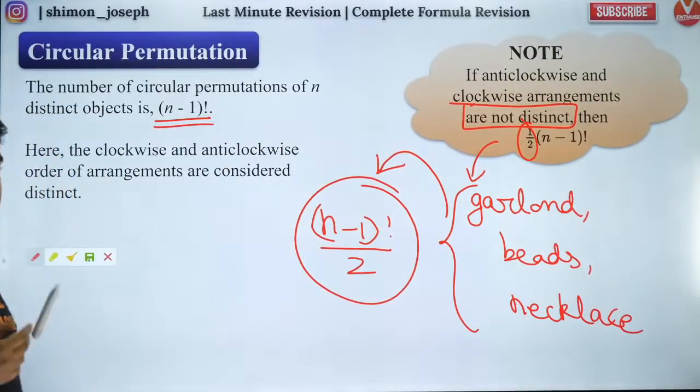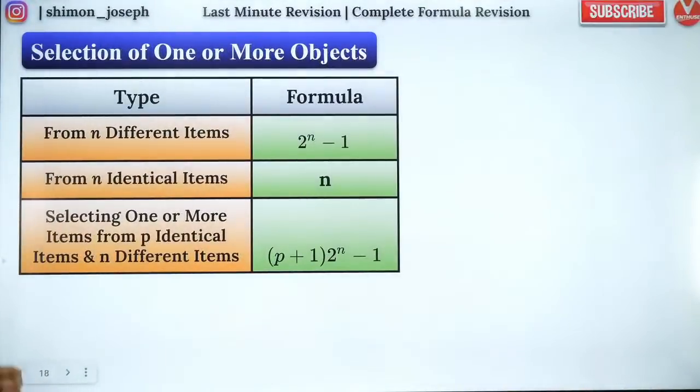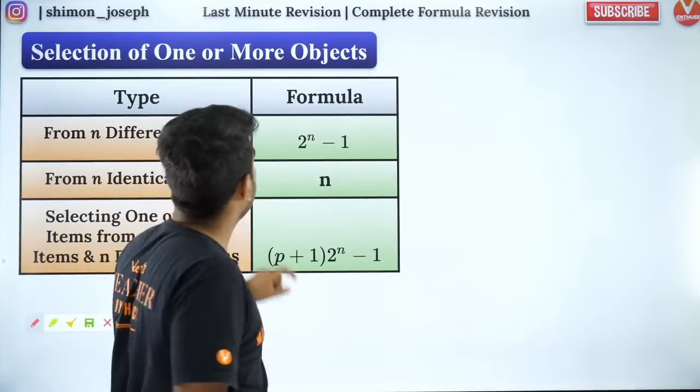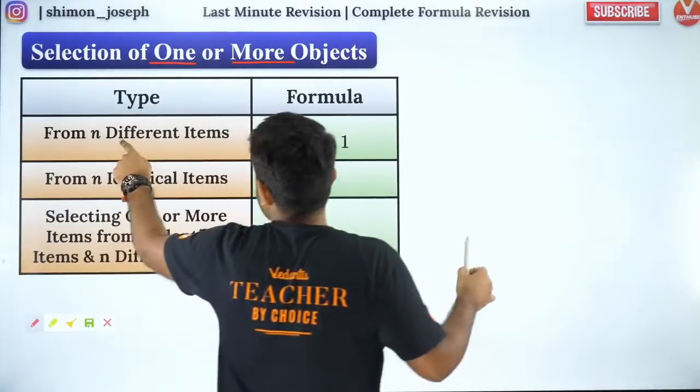Shall I move forward? Great. So let's go forward. Now, what do we have here? Selection of one or more objects. This is very, very interesting. So let's say we have n objects totally. I want to select one or more. I cannot select 0.